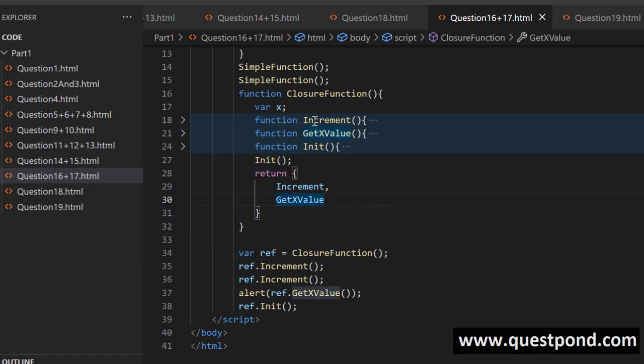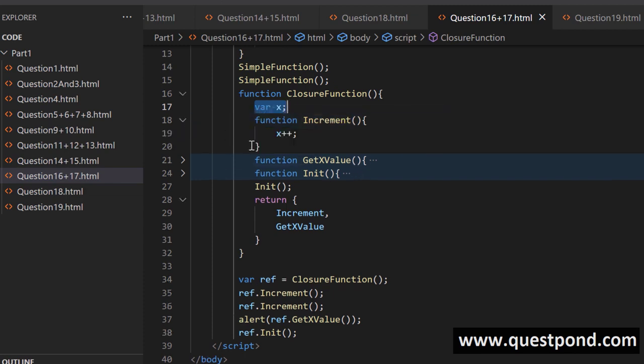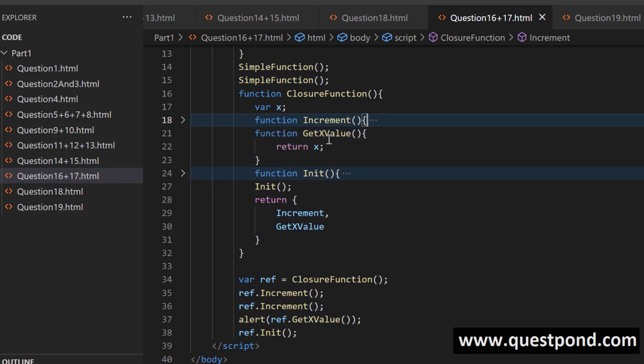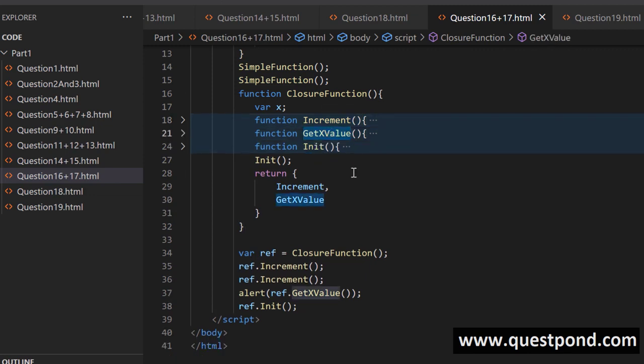So you can see here, this is the closure function, right? And you have this var x. Now this var x is only available within this function, right? And if you want to manipulate this var x, then you have to manipulate it via the functions of the closure. For example, by calling increment, you can increment x. If you want to get the value, you will use this function get x value to get the value, right? There is no other way you can manipulate this variable.